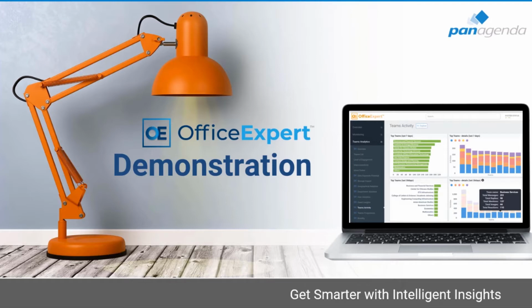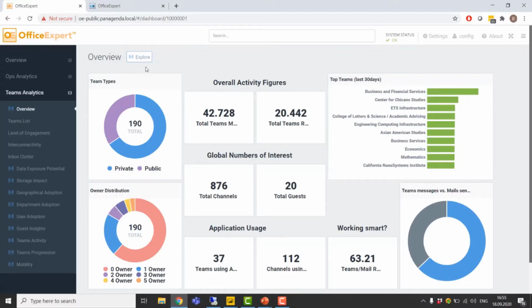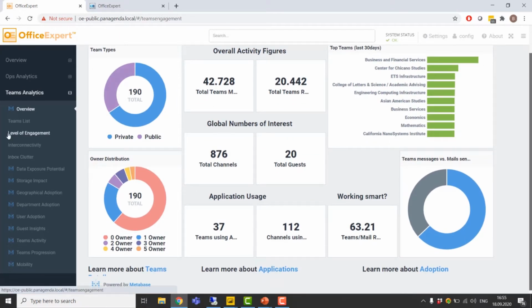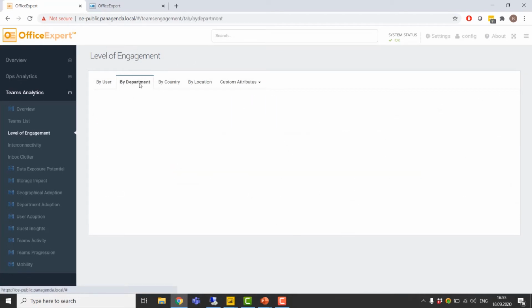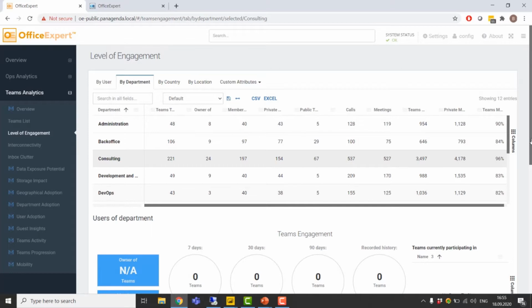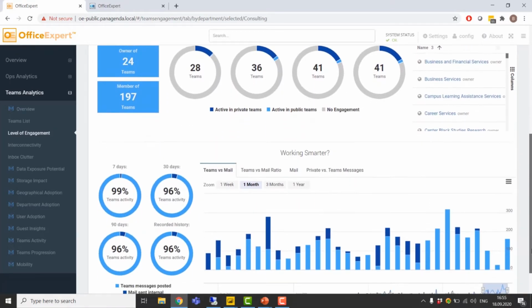Let's take a look at the product and start with the module around deep analytics. We provide overall tenant-level activity details around Teams as well as the rest of the workloads, as well as we allow you to look at specific groups of people, such as departments, countries, or locations, and really analyze their collaboration patterns around Teams and the other Office 365 workloads that make sense.